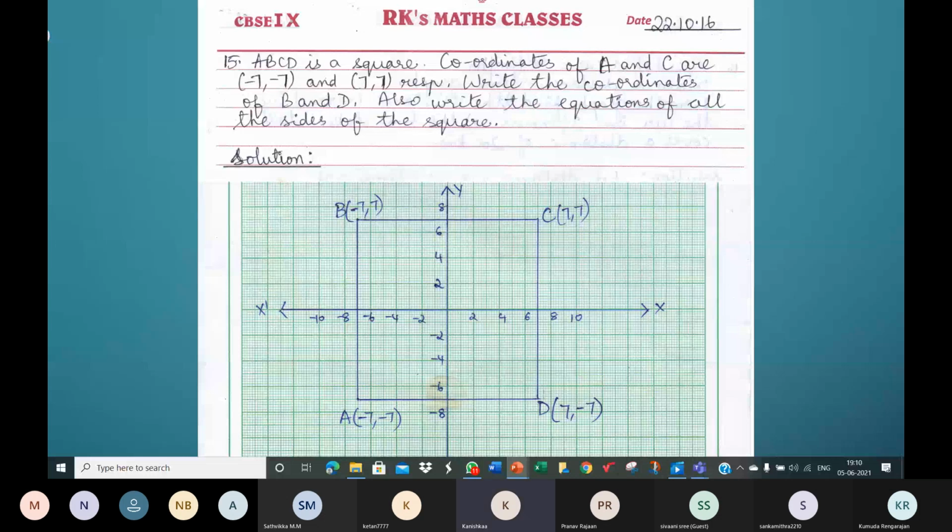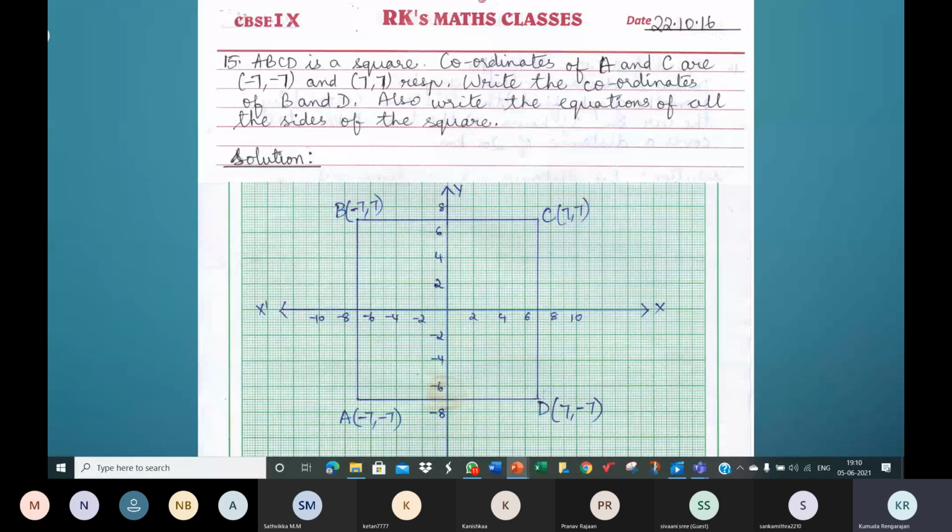Parallel to the y-axis, ma'am. It's parallel to the y-axis. So the equation will be like x is equal to some number, because it is parallel to the y-axis.